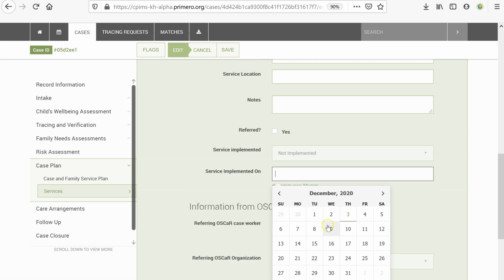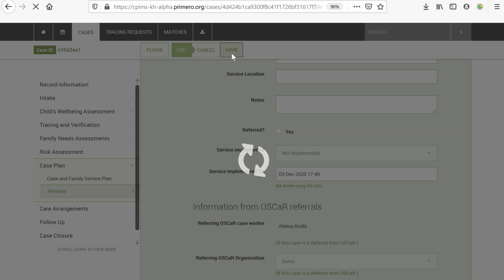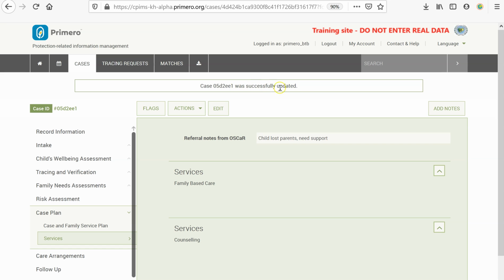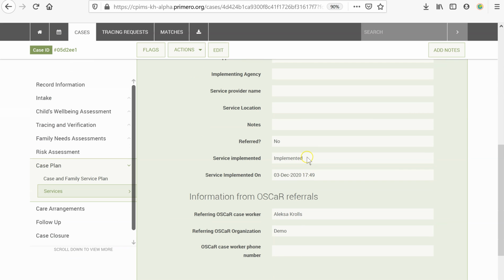So let's say this was implemented today, and save. And by saving, this value here will change automatically to implemented. We have a message, the case was successfully updated, and if we go there inside the service, you will see this is now considered implemented.